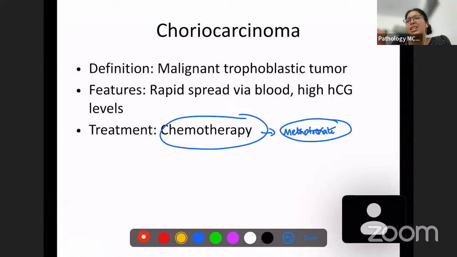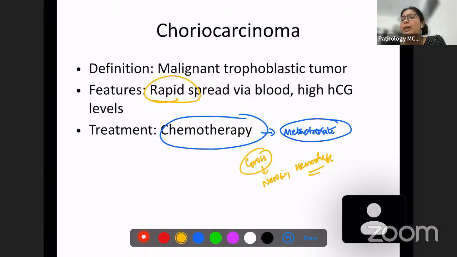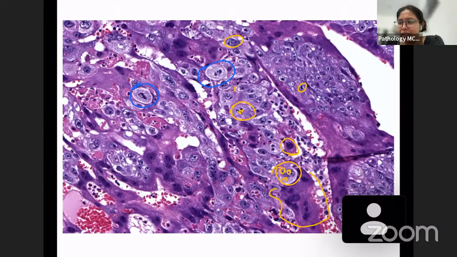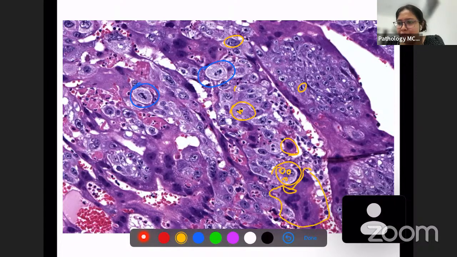So remember, this is a very rapidly spreading tumor, and on gross examination you are going to have lots of necrosis and lots of hemorrhage in this tumor. This is a very bad looking tumor also. You see something like this, extremely dark and very bad looking, this could be choriocarcinoma. You can see these cells, right? This is a single cell only, but you can see how many nuclei these cells have. See this one?